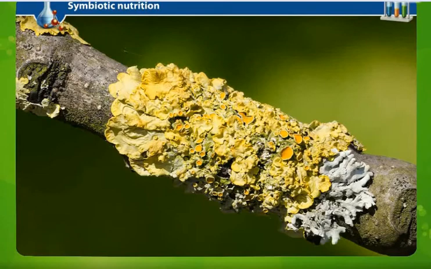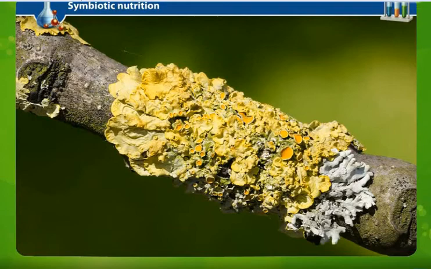Welcome to science class. In the previous class, we had studied how elemental nitrogen is converted into nitrogenous compounds by the methods of biological and atmospheric fixation. Now, a question arises: what is the need to convert elemental nitrogen into its compounds? The reason is so that plants get their nutrition. So today we are going to learn a different type of nutrition. It is called symbiotic nutrition.